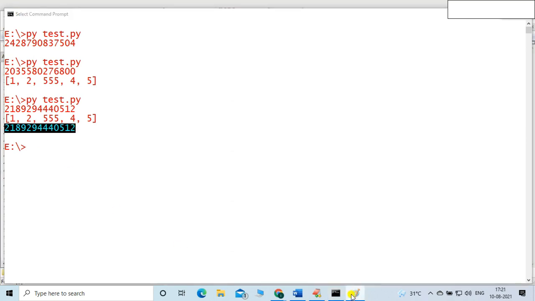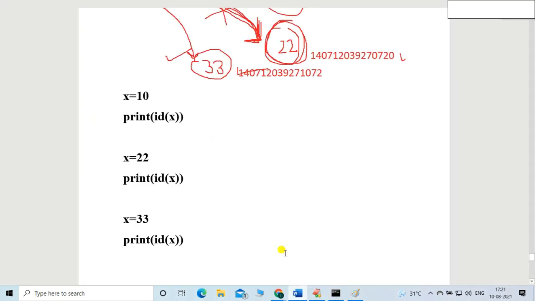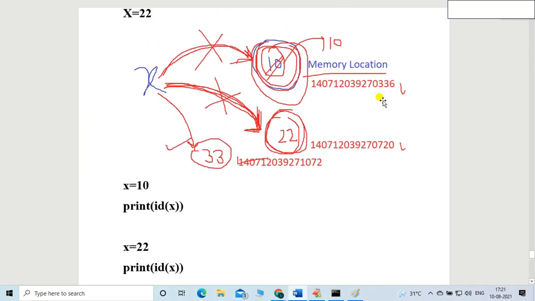In the integer case, what happens, friend? Everyone knows. In the integer case, the memory location is changed. Suppose I want to assign the 22 value to x. What happens? A 22 object is created, and we have a different memory location. Now onward, I want to assign 33. x is pointing toward 33 and the memory location will be different.